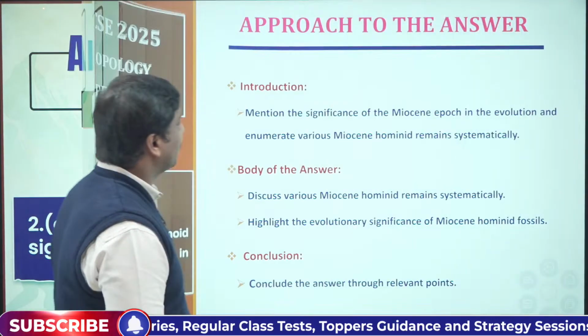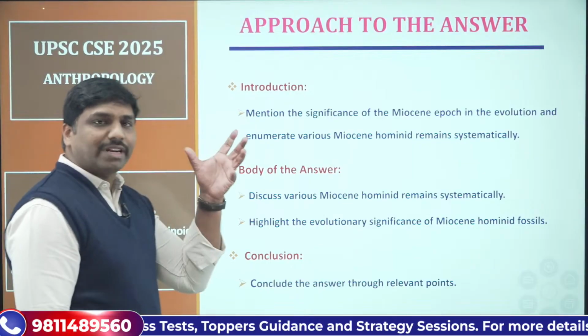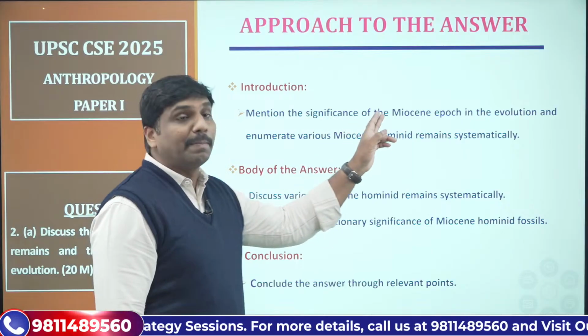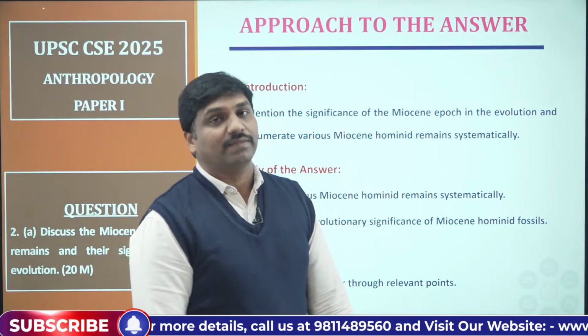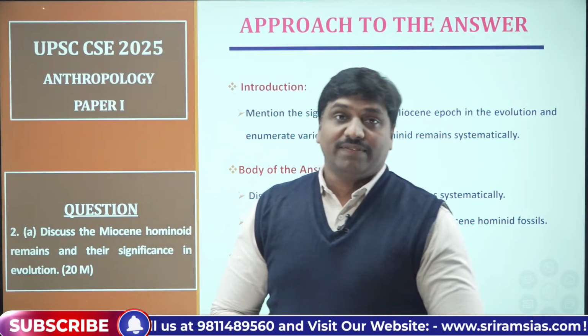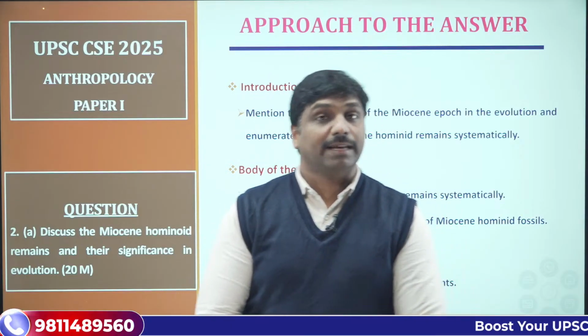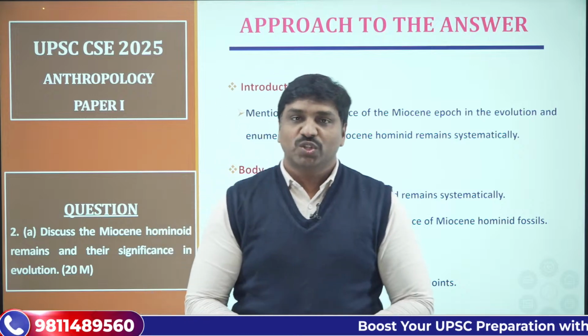First, let's see what's the approach. In the very introduction, you can simply mention the significance of the Miocene epoch in the process of human evolution. From the geological time scale point of view, we have different epochs and periods.